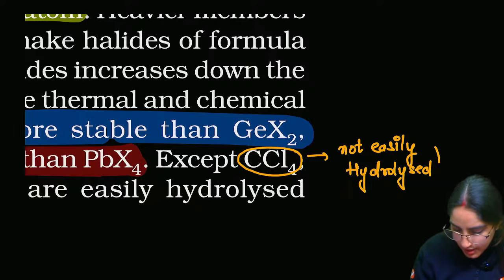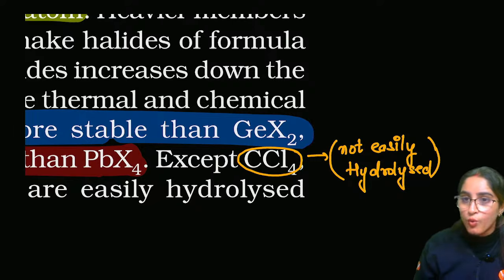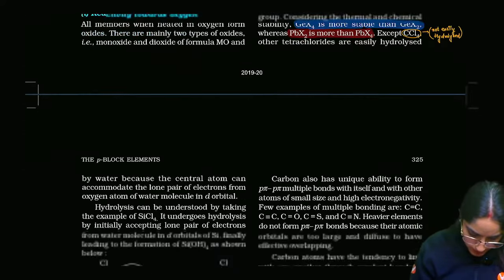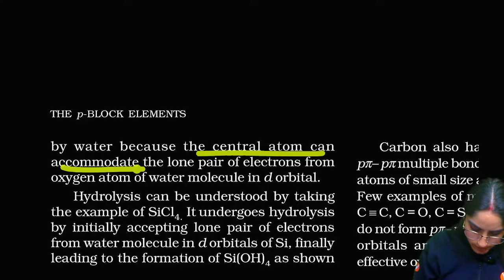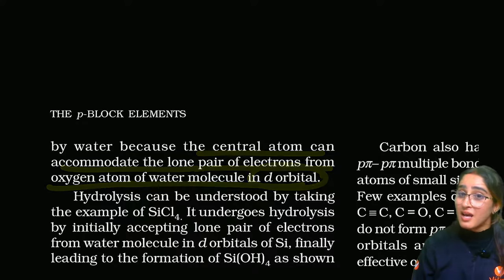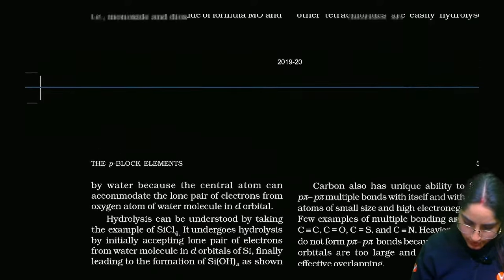Can you tell me why? Because carbon cannot expand its covalency, right? By water, because the central atom can accommodate lone pairs of electrons from oxygen in the d orbitals, because others can accept, right?